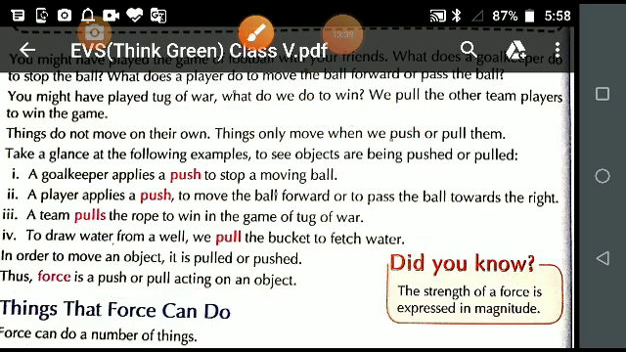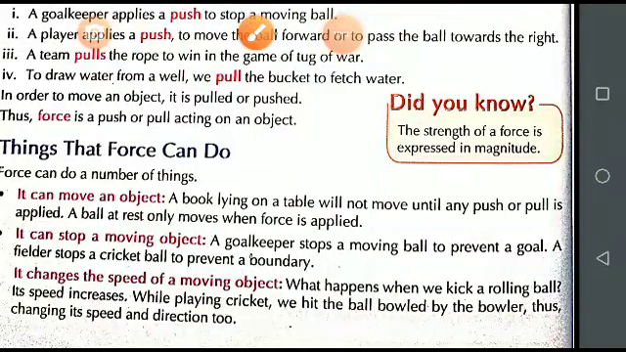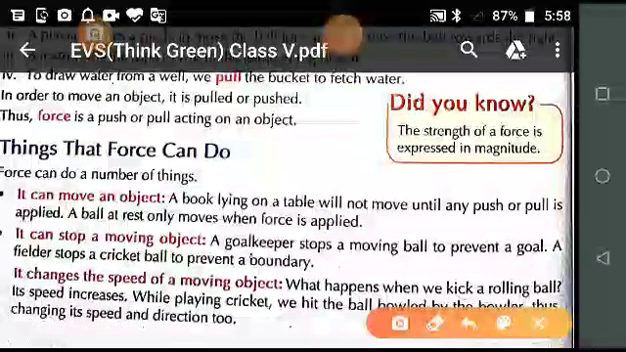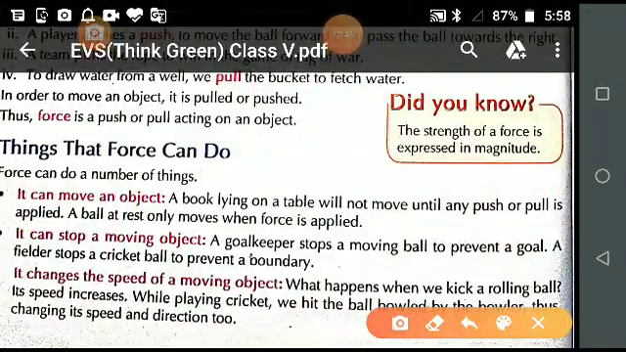Now students, let's discuss what the force can do. Things that force can do. See, it can move an object. For example, a book lying on a table. Whether you push or you pull, is it clear? So it can move an object.